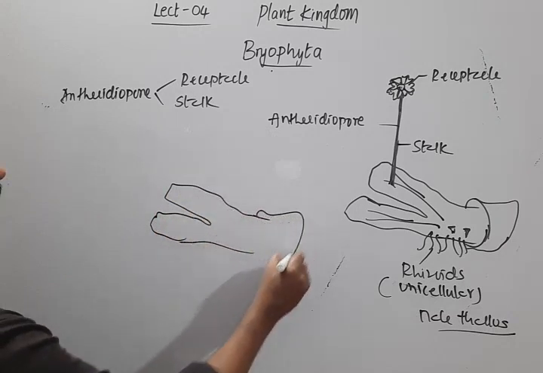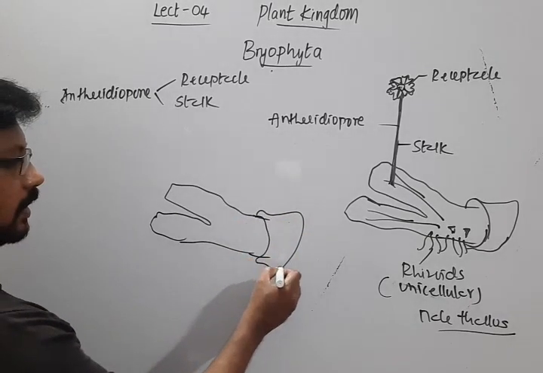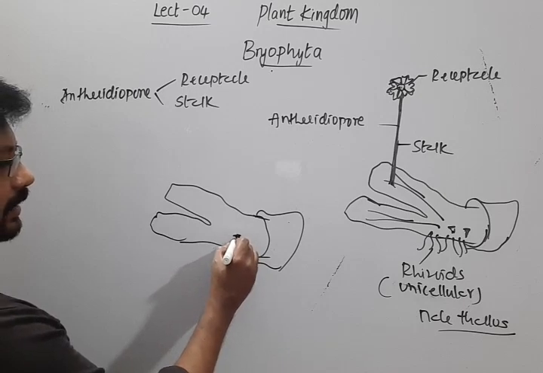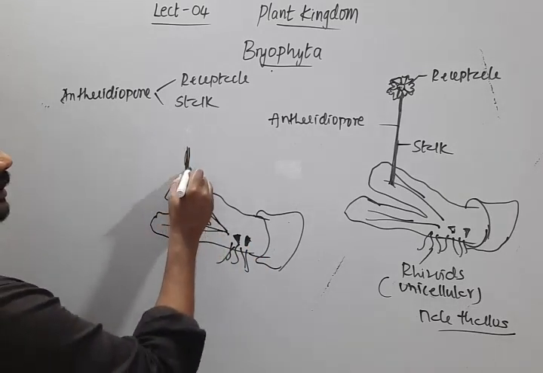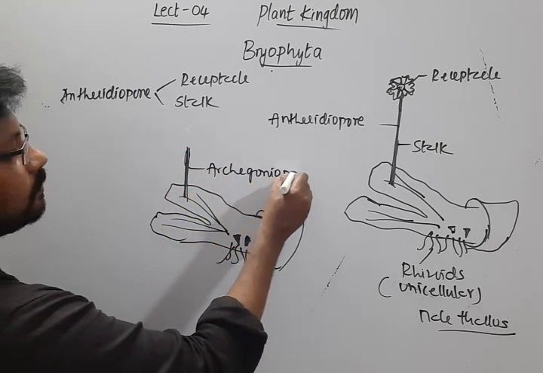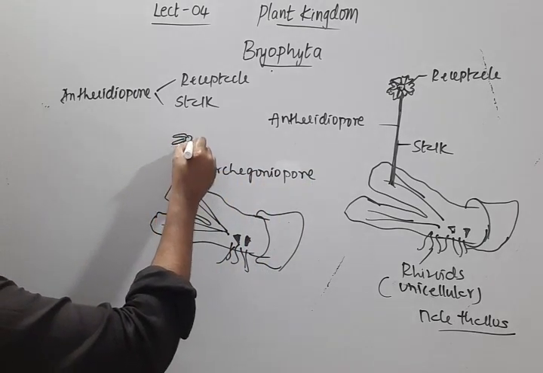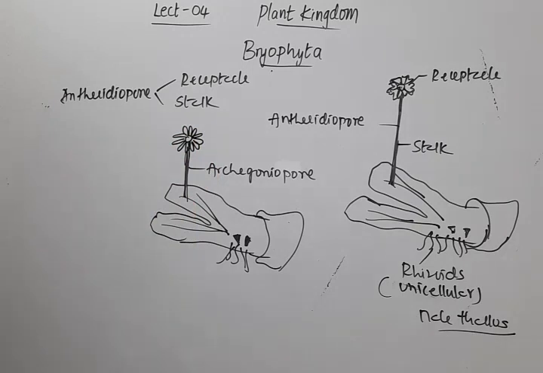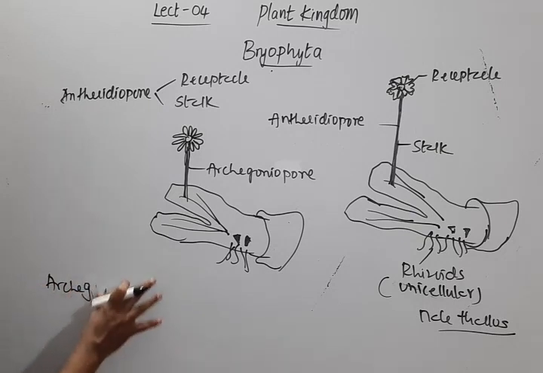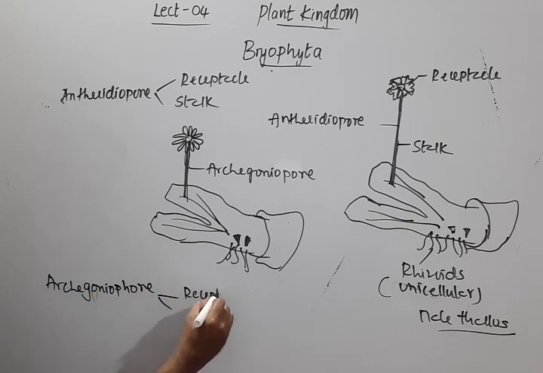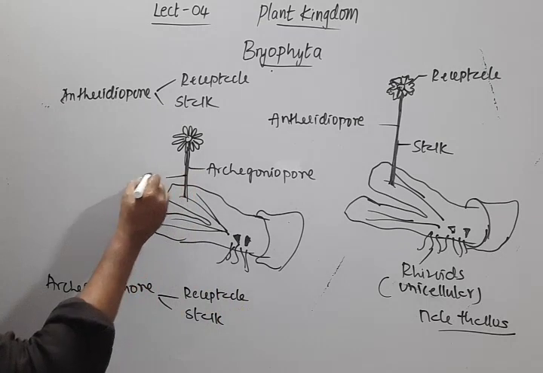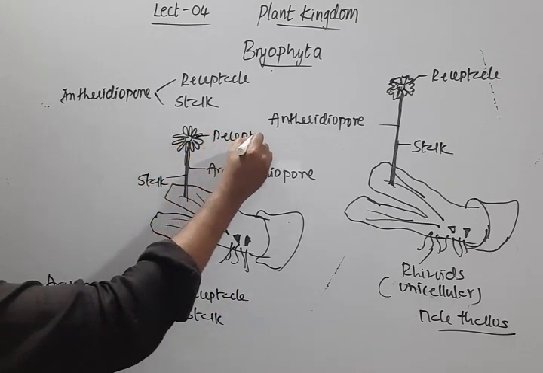Here the rhizoids, and you may find the gemma cups here, and here we find the structure called the archegoniophore. Like the antheridiophore, the archegoniophore will also have two structures, the stalk and the receptacle.